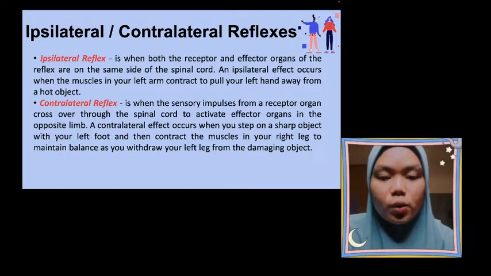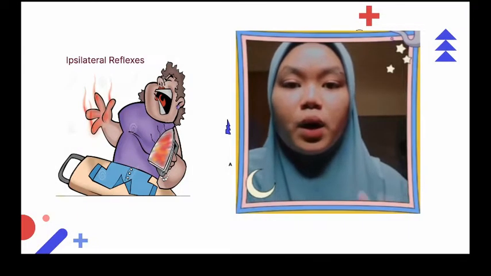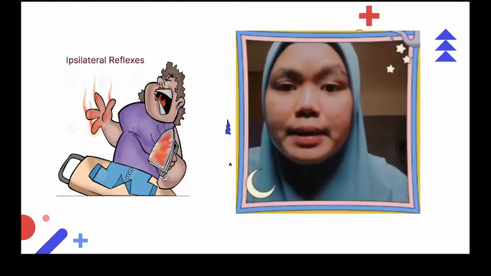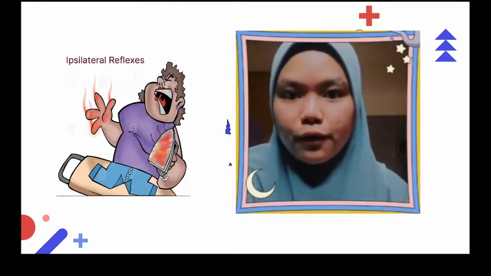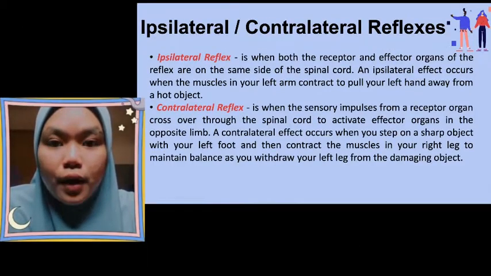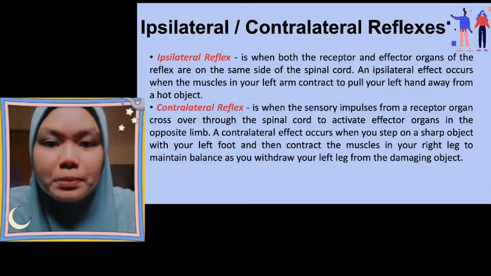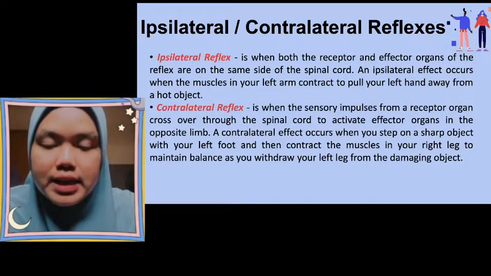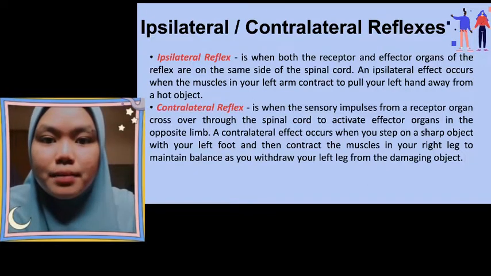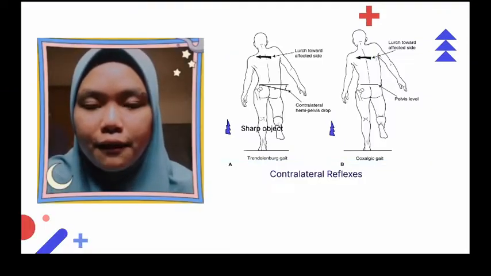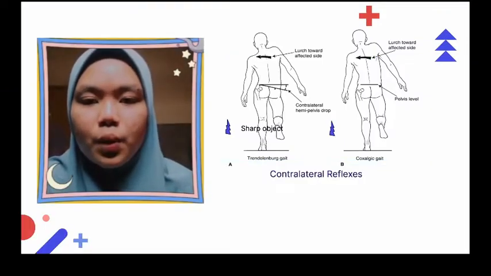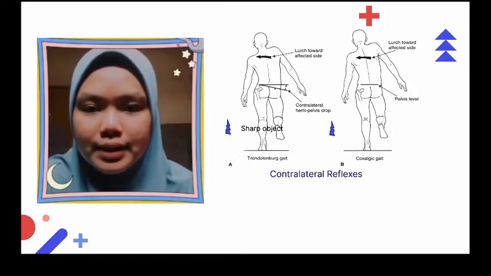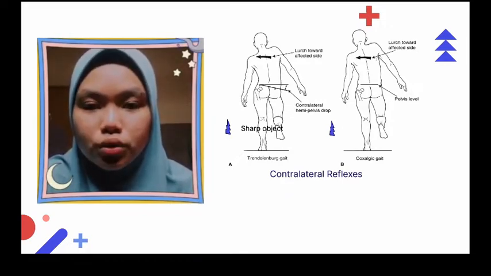Ipsilateral reflex occur when both receptor and effector organ are on the same side. For example, if our right hand touch the hot object, immediately we pull back our right hand away from the hot object. Contralateral reflex occur is when the sensory impulse from the receptor organ cross over through the spinal cord to activate the effector organ on the opposite limb. So, for example, if our left leg step on the sharp object, our right leg immediately try to balance the body and try to withdraw the left leg away from the sharp object.